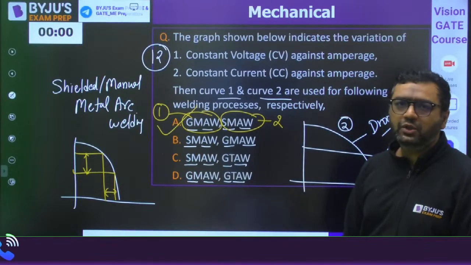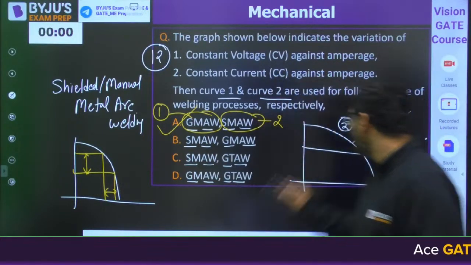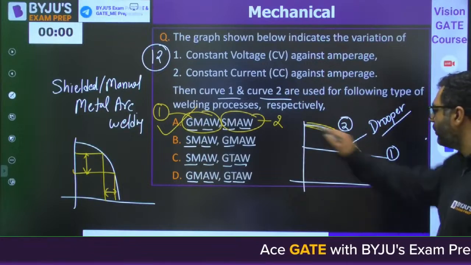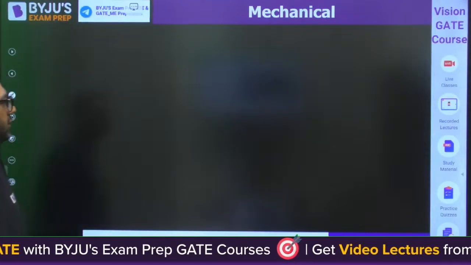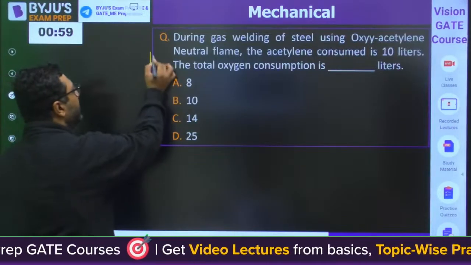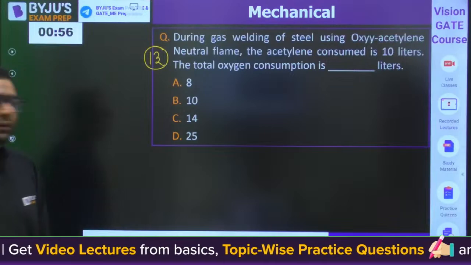Everybody got it? So for manual metal arc welding, we require this type of characteristic, which is said to be drooping characteristic. Okay. Moving to question number 13, guys. Question number 13, once again from welding. Gas welding this time.